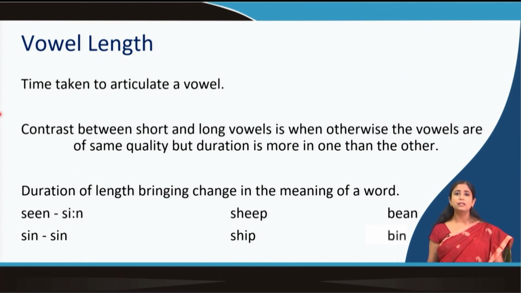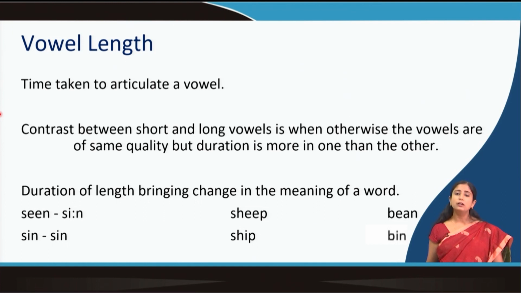So, this is important because this is creating change in the meaning, and for the speaker of a language, when this length is important, one perceives it accordingly. So, if I say seen, one will understand I want to say I have seen something, but when I say he has committed a sin, then also one will understand that I am not talking about seen, I am talking about sin.